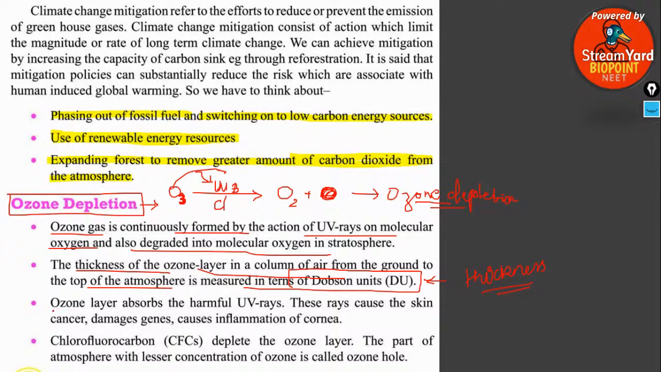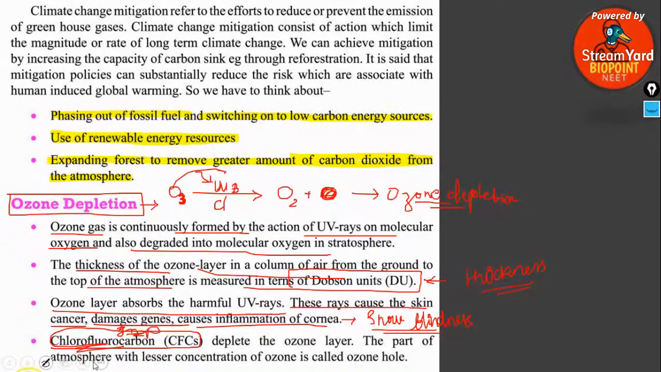The function of the ozone layer is that it absorbs the harmful ultraviolet radiation. These rays cause skin cancer, damage genes, and cause inflammation of the cornea. Inflammation of the cornea is known as snow blindness. And what is the important factor that affects ozone depletion? It is chlorofluorocarbon. Very important.